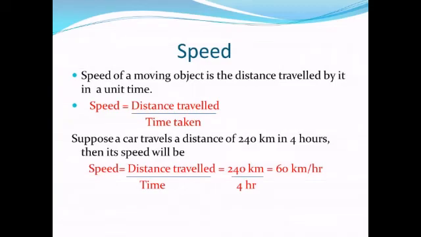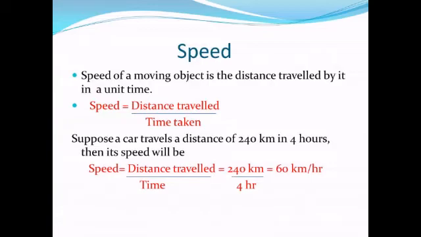Next topic we will discuss is speed. What is speed? Speed of a moving object is the distance traveled by it in a unit time. So if we want to calculate the speed of an object, then speed of the object can be calculated by knowing its distance traveled and time taken. So the formula for speed is distance traveled upon time taken.